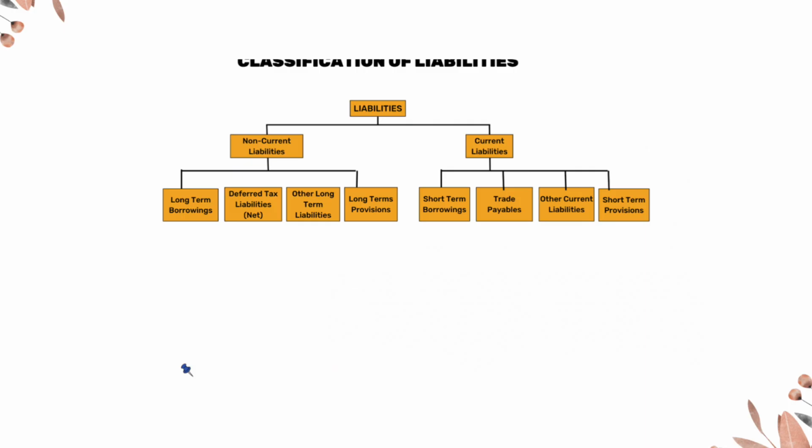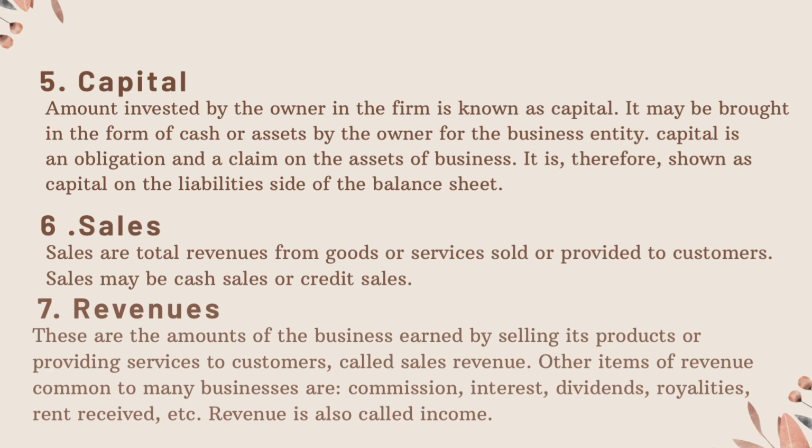Short-term borrowings. 2. Trade payables. 3. Other current liabilities and 4. Short-term provisions. The next accounting term is 5. Capital. Amount invested by the owner in the firm is known as capital. It may be brought in the form of cash or assets by the owner for the business entity. Capital is an obligation and a claim on the assets of business. It is, therefore, shown as capital on the liabilities side of the balance sheet.